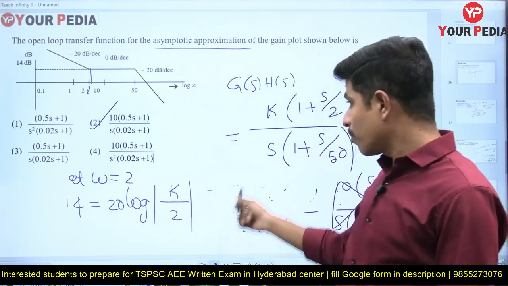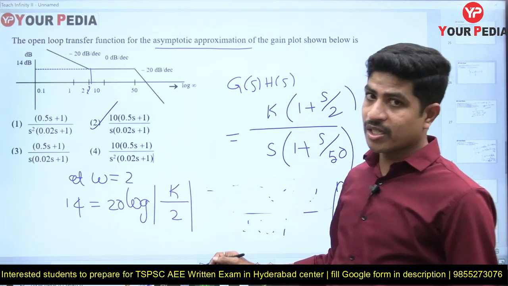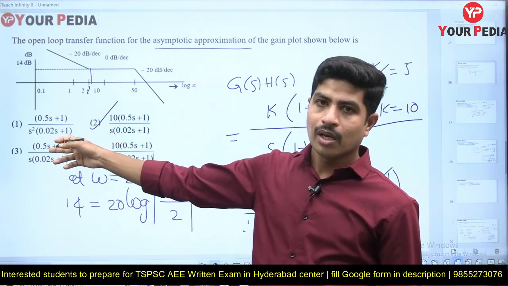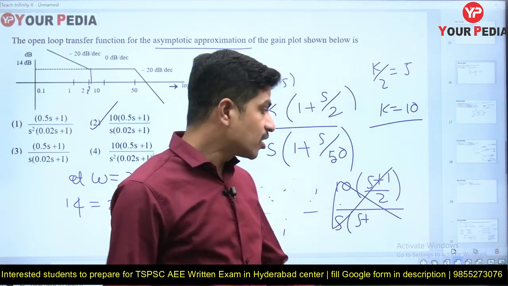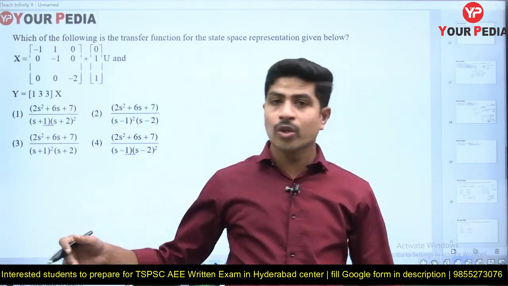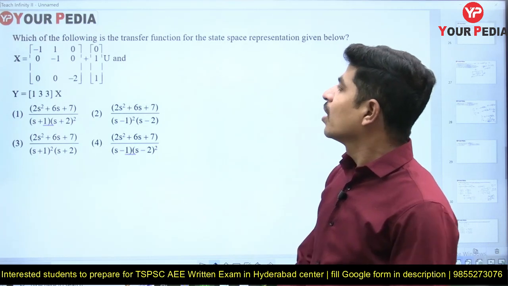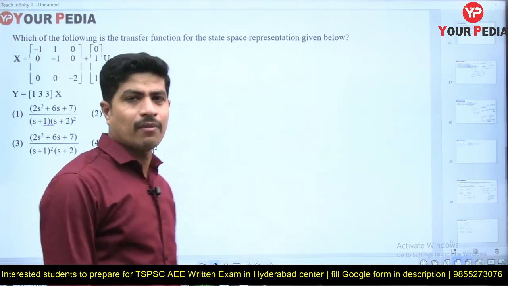So that's what I am saying: look at the options carefully, and don't go for further simplification if not required. That is going to kill your time in the examination. Please follow that instruction carefully, and look at the options first before you do the complete calculation. This question we can answer directly, no pen and paper required.